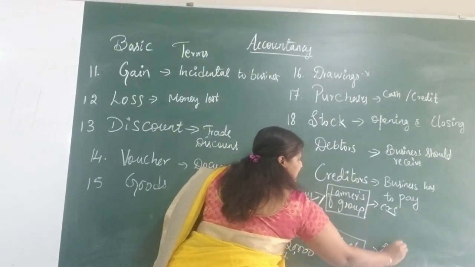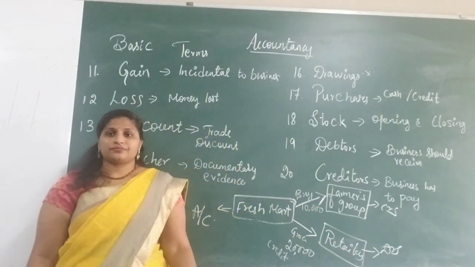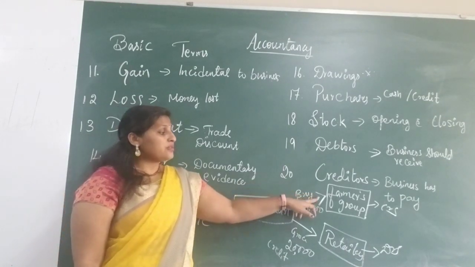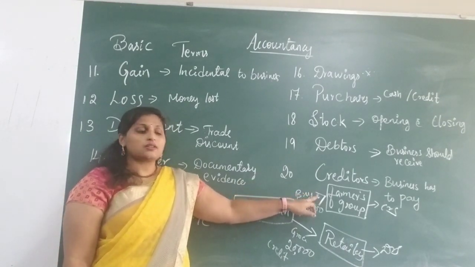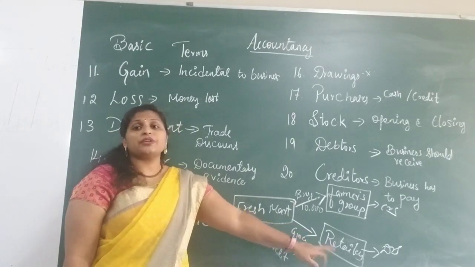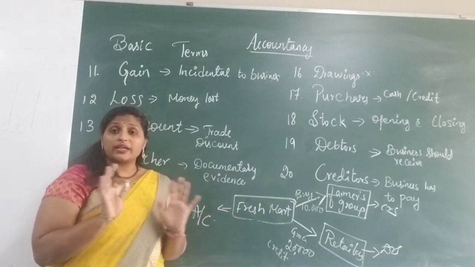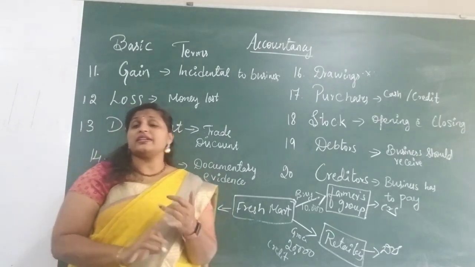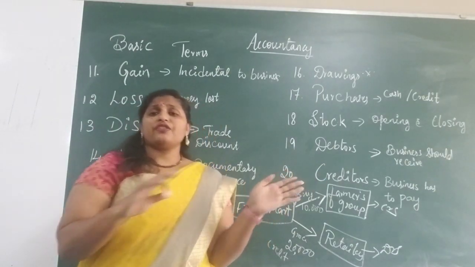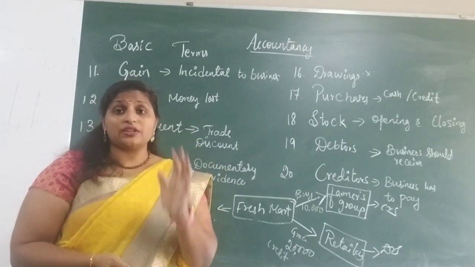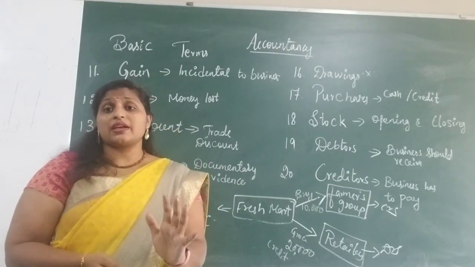They are called debtors. So in the books of Freshmart, farmer groups will be the creditors and retailers will be the debtors. Are you able to understand? Don't get confused. This is very, very important. Debtors and creditors, everywhere you are going to learn. Please keep this in mind. Think carefully. Understand once again.